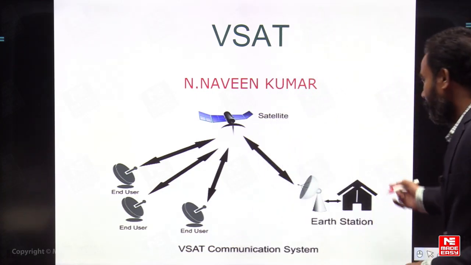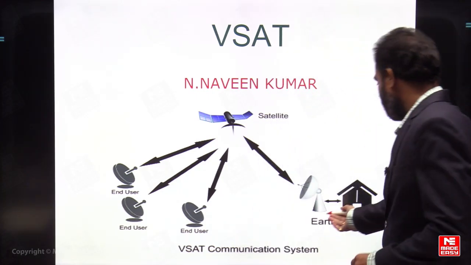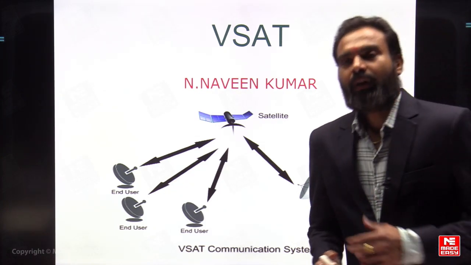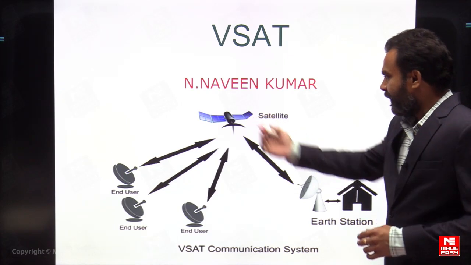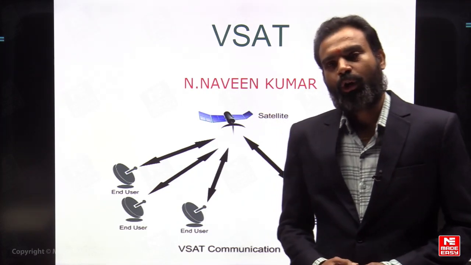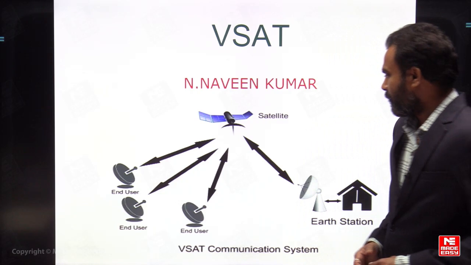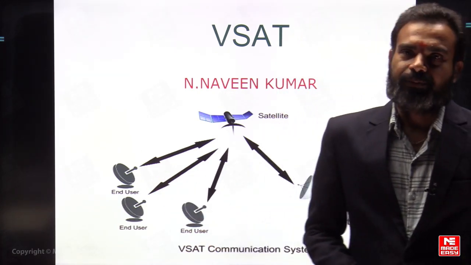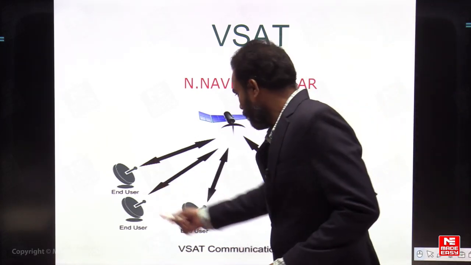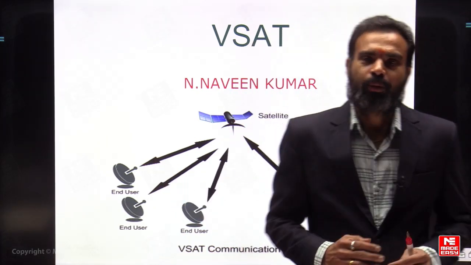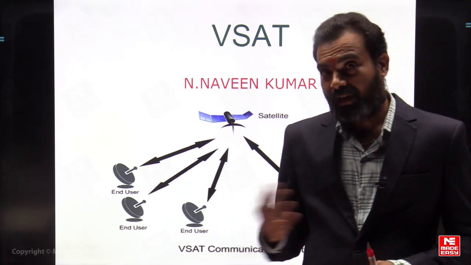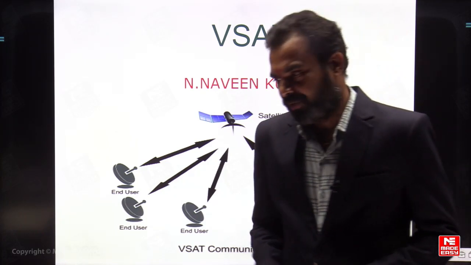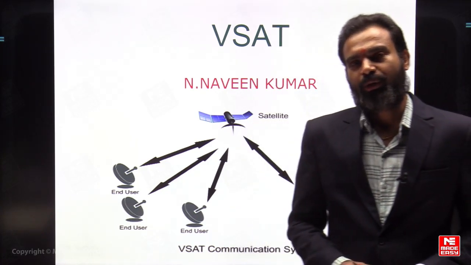See, this is the earth station. From the earth station, using a parabolic dish antenna, we are transmitting signals to the satellite. Then the satellite provides communication to the end users through the satellite communication system. So the end users are now connecting through the satellite. They can use it for communication and for the internet, and these applications are very important with the help of VSAT. It's a very revolutionary technique in the satellite communication system.